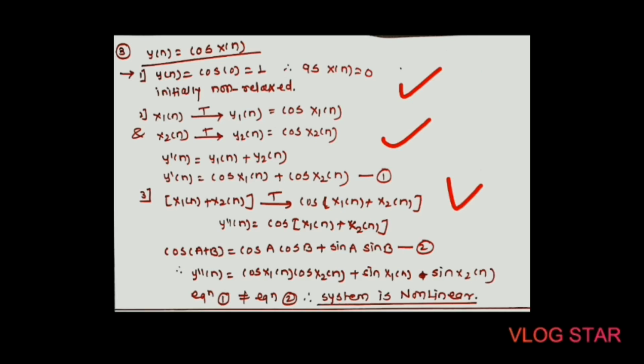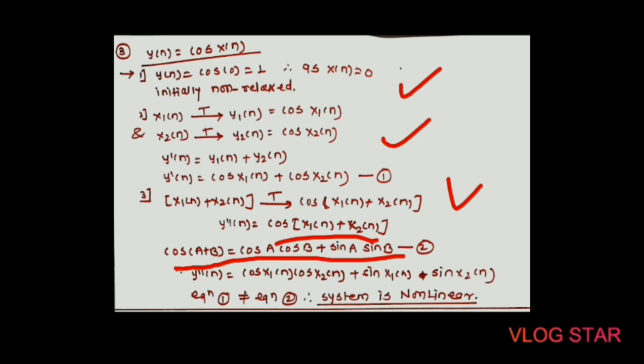Okay, so x1 of n plus x2 of n gives cos of x1 of n plus x2 of n, where we can take cos as a common term. After that y double dash of n is equal to cos of x1 of n plus x2 of n. So we can apply one basic formula, that is cos of a plus b is equal to cos a into cos b plus sin a into sin b.